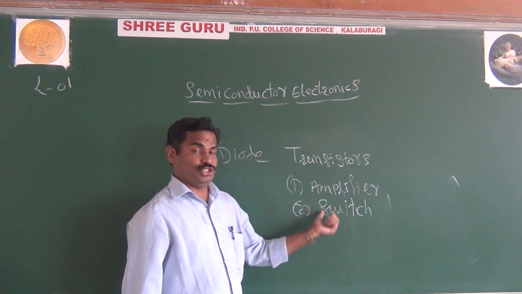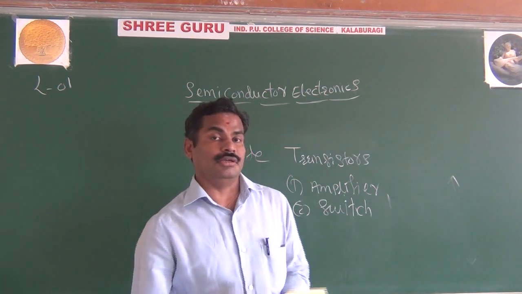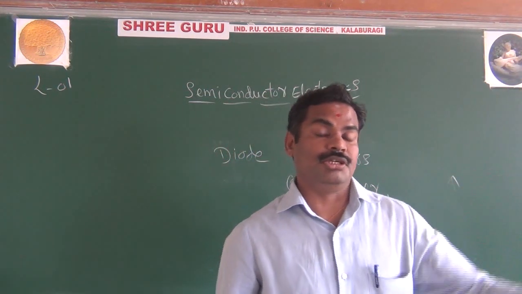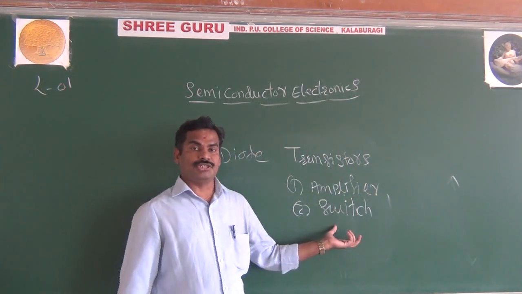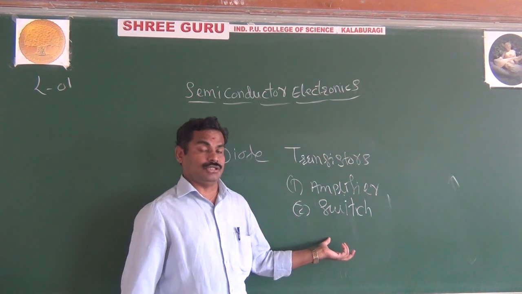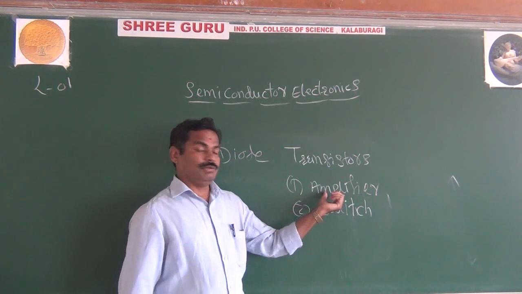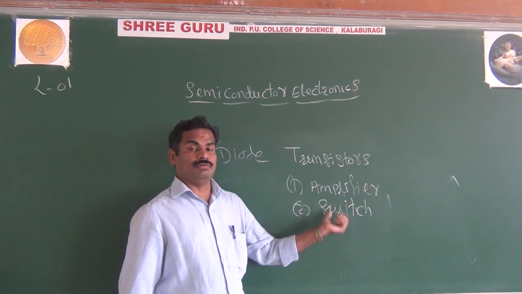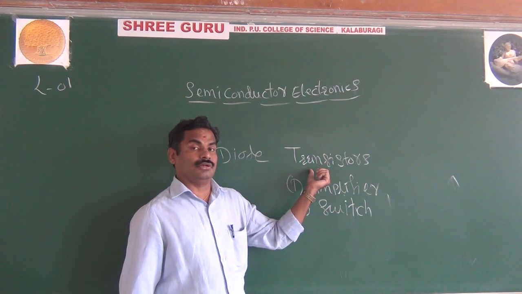And it is also used as a switch. What is a switch? Sometimes you can turn the switch on, sometimes you can turn it off. It means sometimes the current is flowing in the circuit, sometimes the current is not flowing in the circuit. Everything is possible by using semiconductors. Your amplifiers or your switches are all made up of transistors, but transistors are made up of semiconductors.